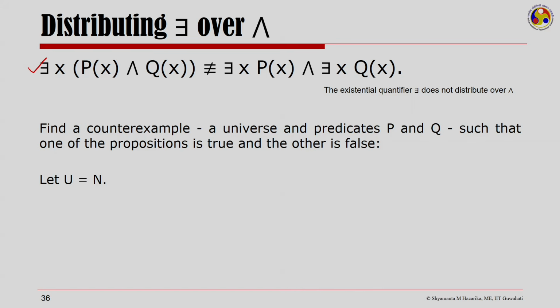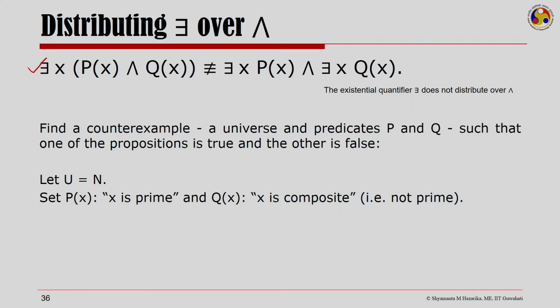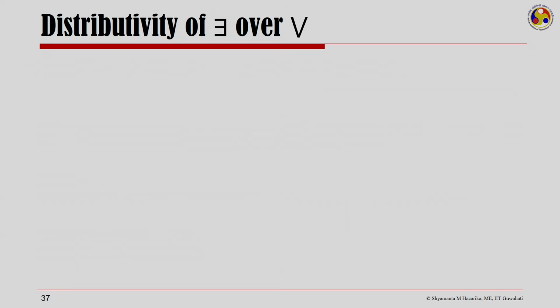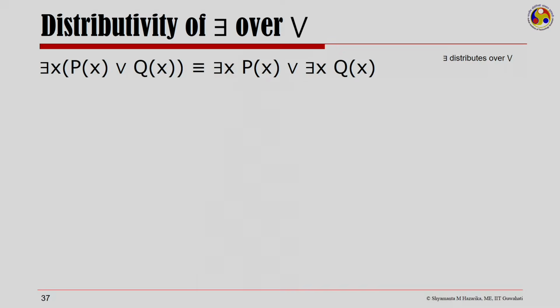So, let us take U to be the set of numbers, Px is x is prime and Qx is x is composite, that is not prime. Then there exists a number which is prime and composite is false, whereas I could definitely have a prime number and a composite number, and this is true. Now, if you look at the distributivity of the existential quantifier over the disjunction, we see that on the contrary